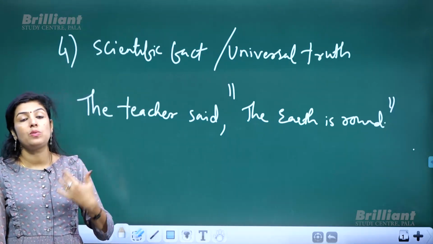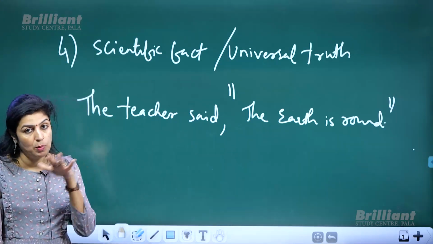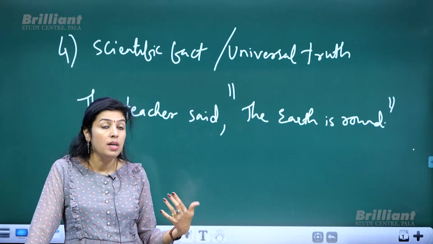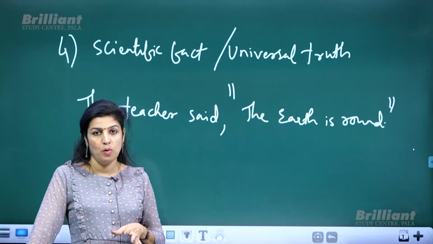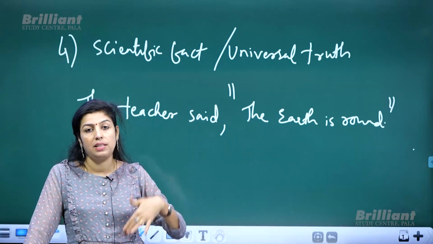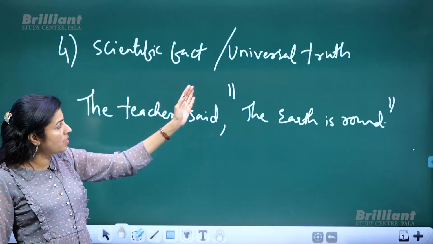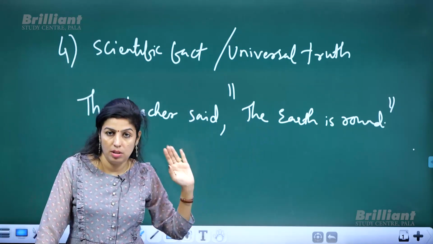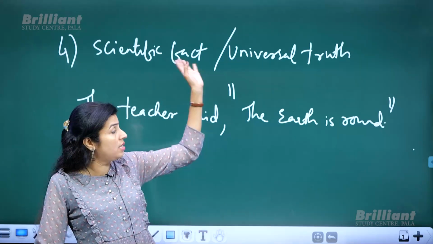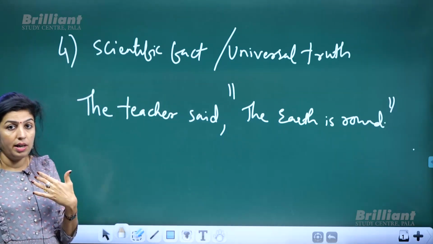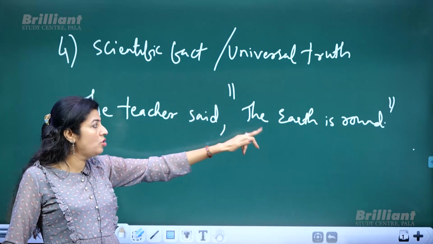Like, the milk is white. Milk is white is simple present tense. If I change that into the corresponding past tense, saying the milk was white, that means nowadays milk is available in blue, red or green color, not white anymore. That would be against the scientific fact, right? So that cannot be done. Remember, for all scientific facts or universal truths there is no tense change, because if you try to change the tense, it would change the scientific fact itself, which is inappropriate.